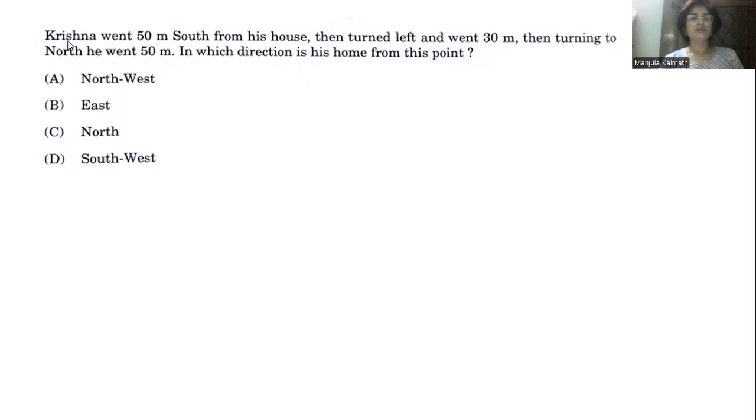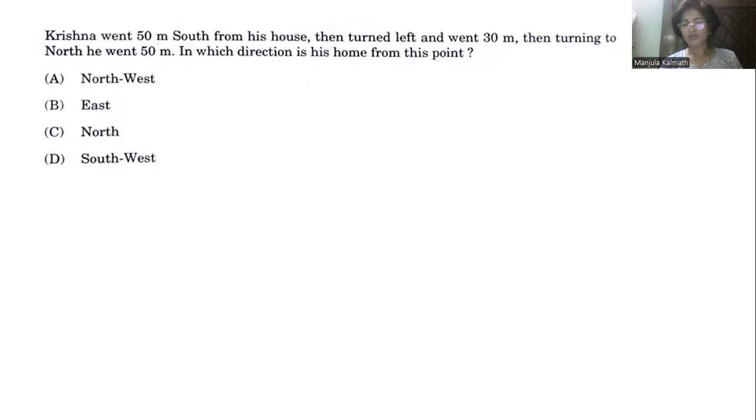So next question is: Krishna went 50 meters south from his house, then turned left and went 30 meters. Then turning to north, he went 50 meters. In which direction is his home from this point? So this is a direction-oriented problem.